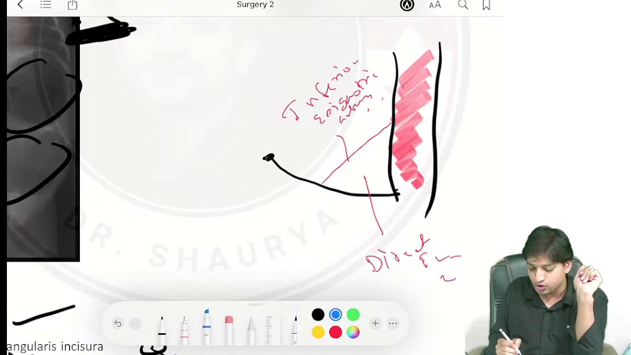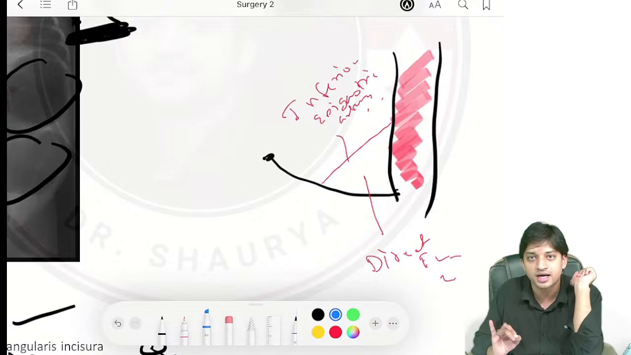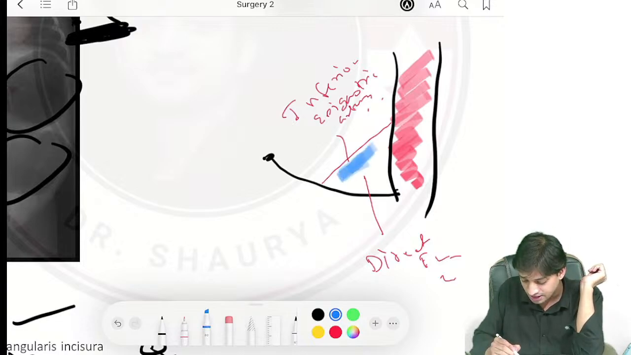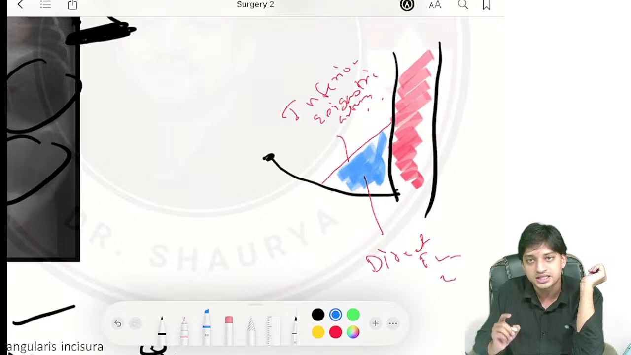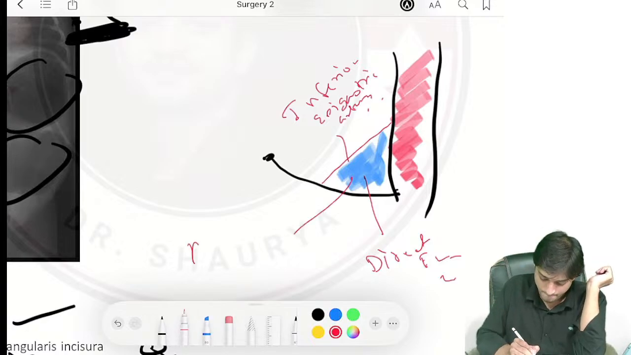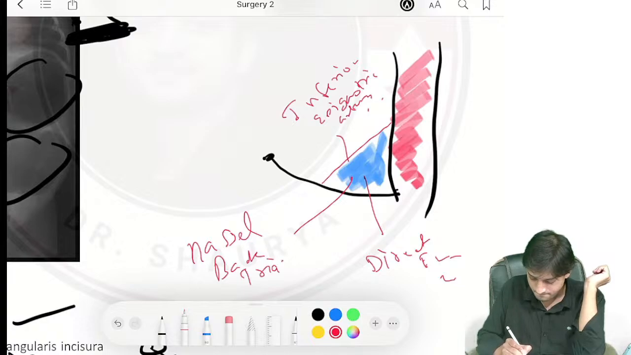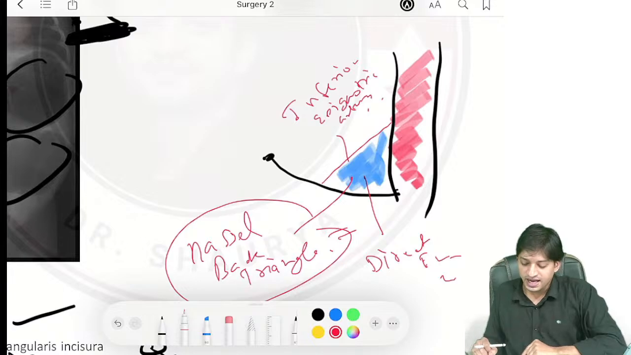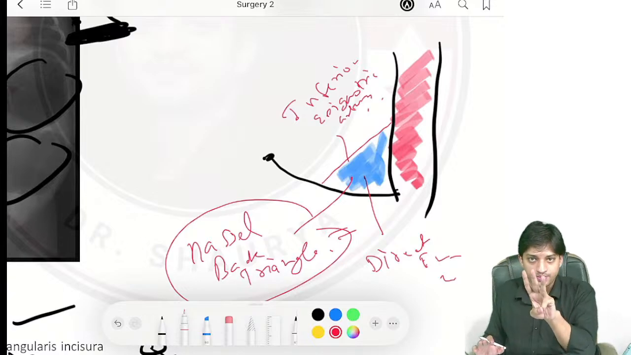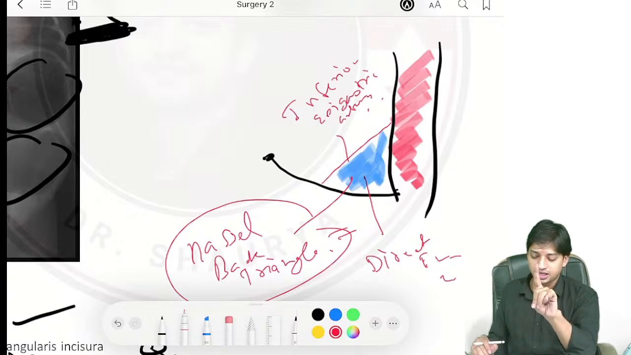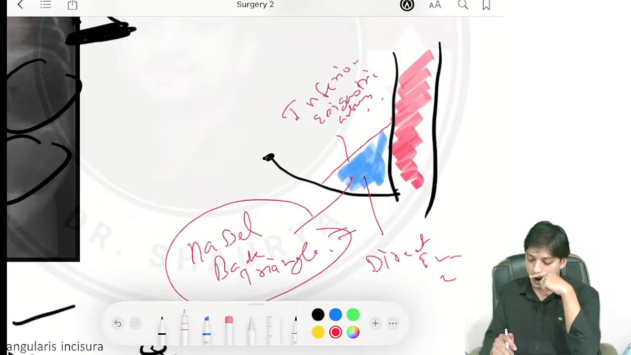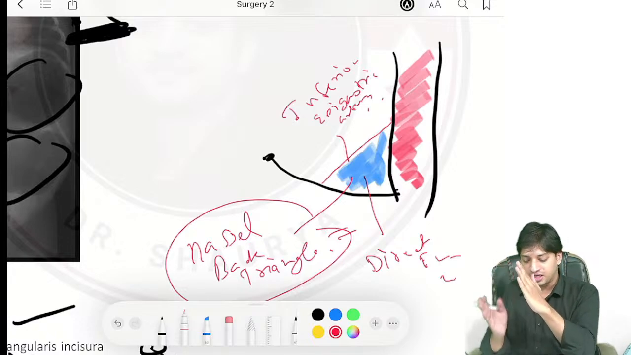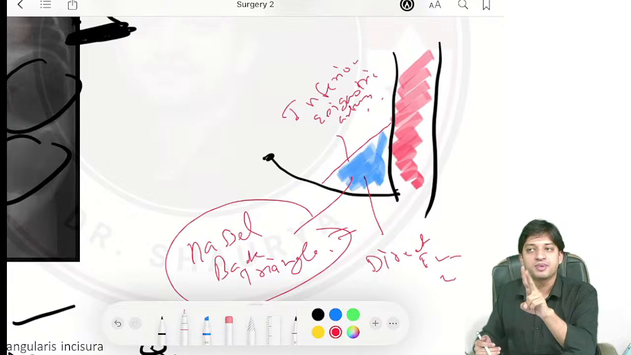Also, it is associated with a triangle called the Hesselbach triangle. You can see the triangular area shaded in blue. This is the Hesselbach triangle. Right? Hesselbach triangle. So three important points are associated. Now you can understand: direct inguinal hernia is associated with medial to the inferior epigastric artery and associated with the Hesselbach triangle.